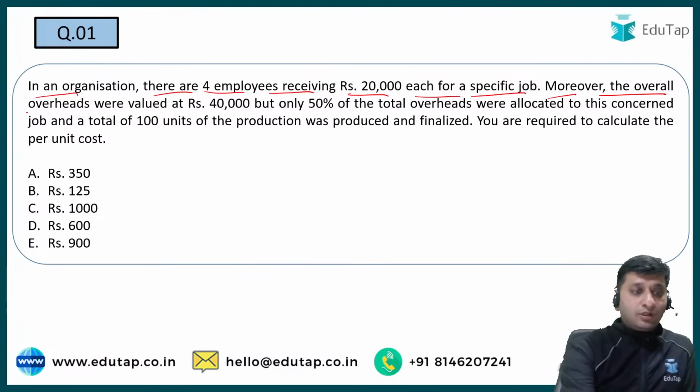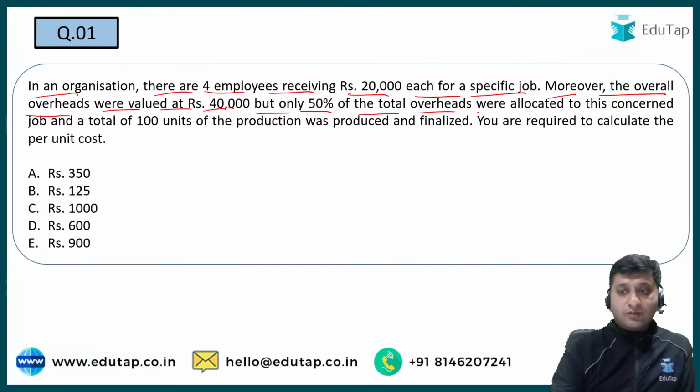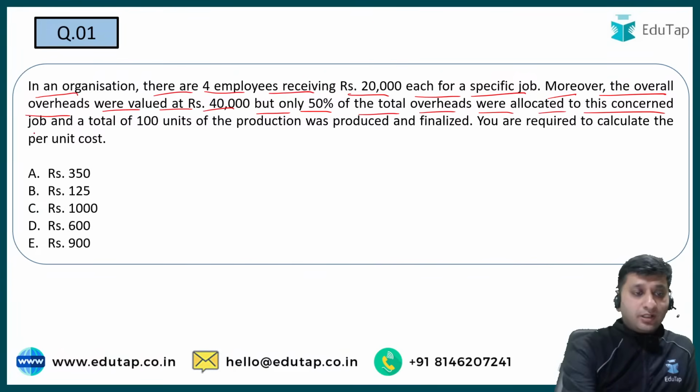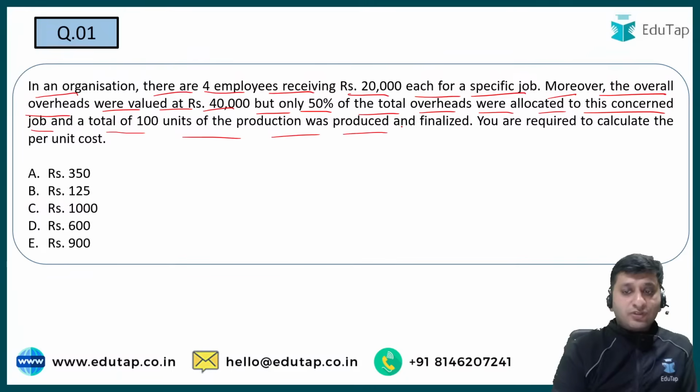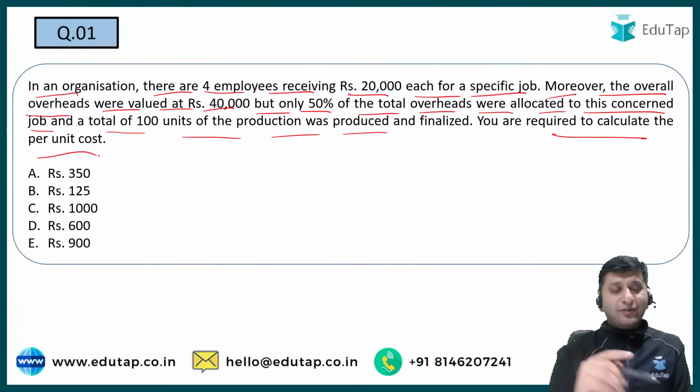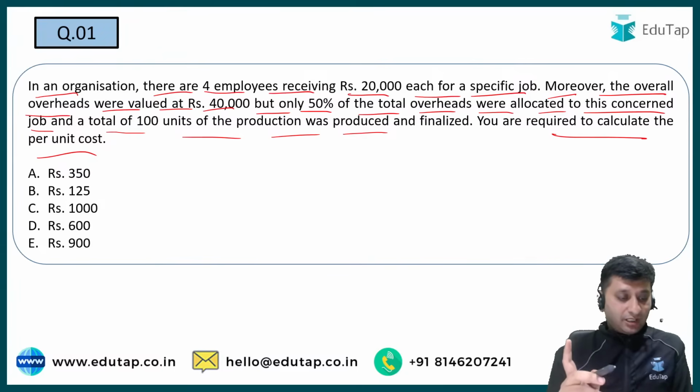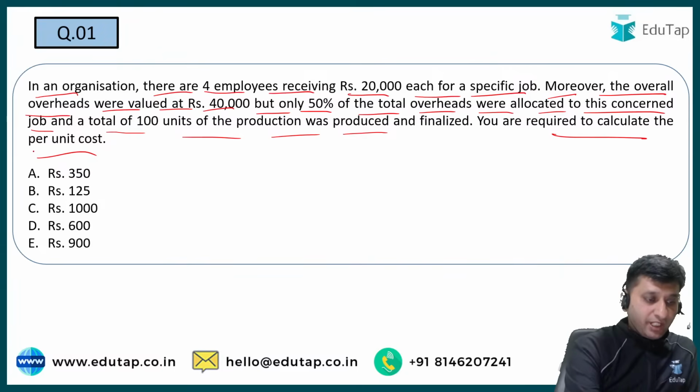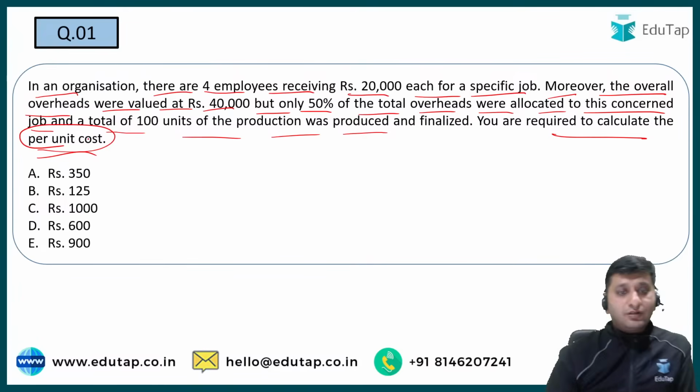Moreover, the overall overheads were valued at 40,000, but only 50% of the total overheads were allocated to this concerned job, and a total of 100 units of the production was produced and finalized. You are required to calculate the per unit cost. सबसे पहले क्वेश्चन में यही देखना चाहिए कि हमें निकालना क्या है। So what we have to find is the per unit cost.